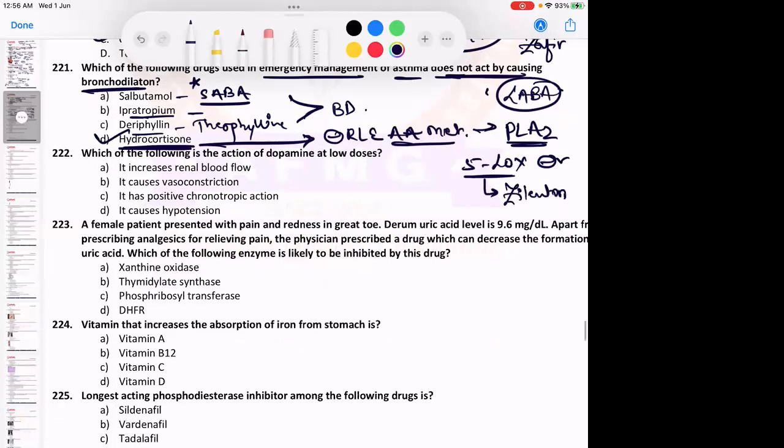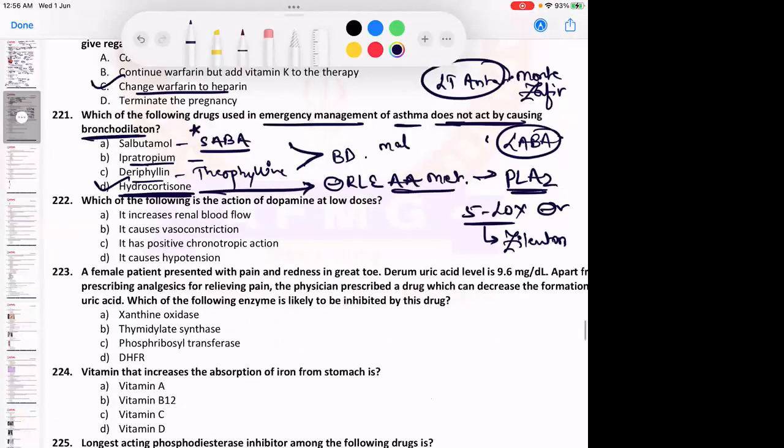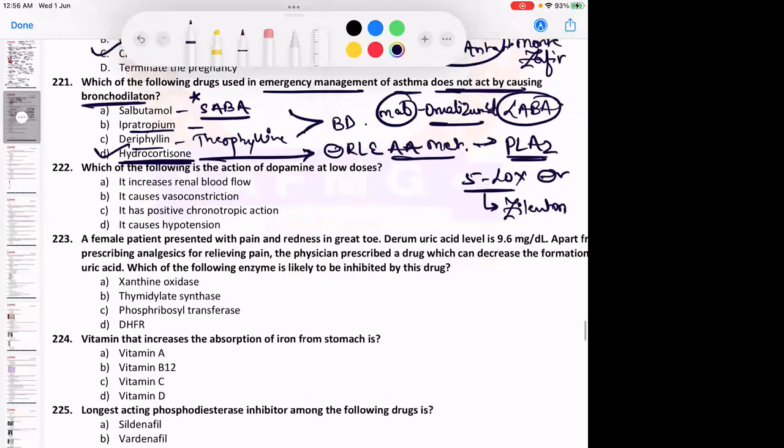And a monoclonal antibody used in asthma is omalizumab. Important, guys, I request you to just see once what the monoclonal antibodies topic is about, at least the common ones, because nowadays they are asking a lot about them. At least the common ones: infliximab, omalizumab, cetuximab. So these are the important ones.